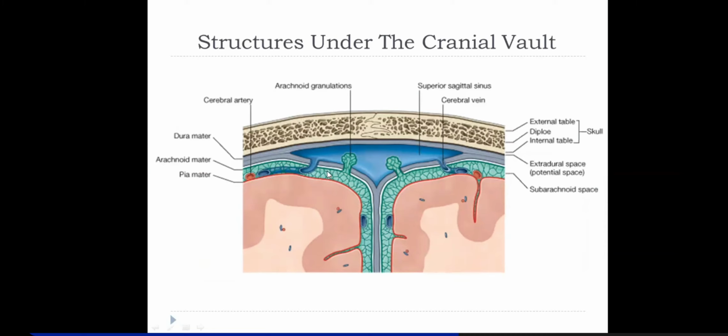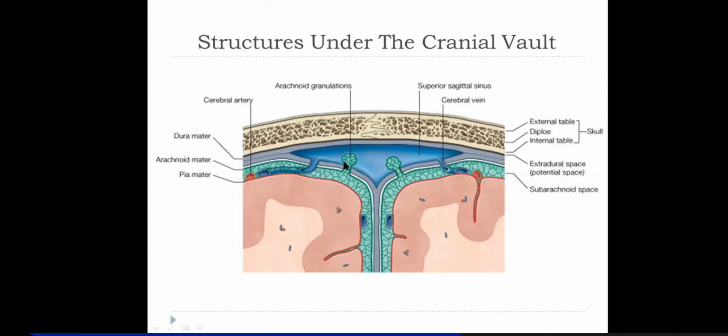The arachnoid mater sends its villus processes or pedunculated tufts, passing through the subarachnoid space, then perforating the meningeal layer of the dura mater, and then reaching into the dural venous sinus, where they form these pedunculated tufts called arachnoid granulations.